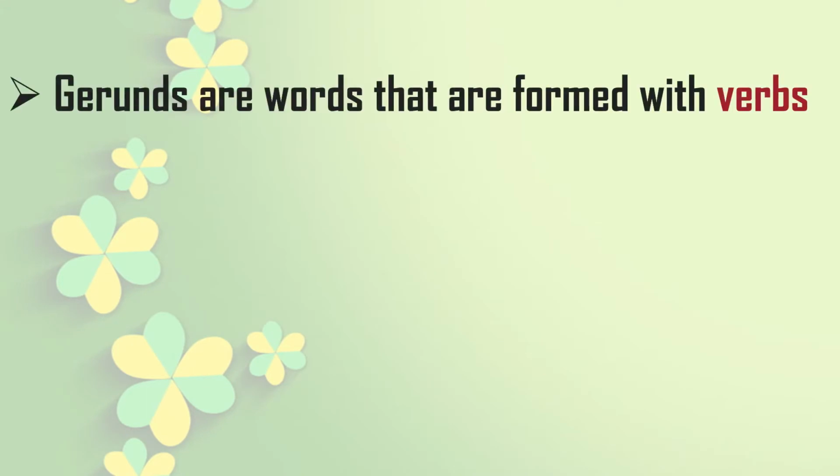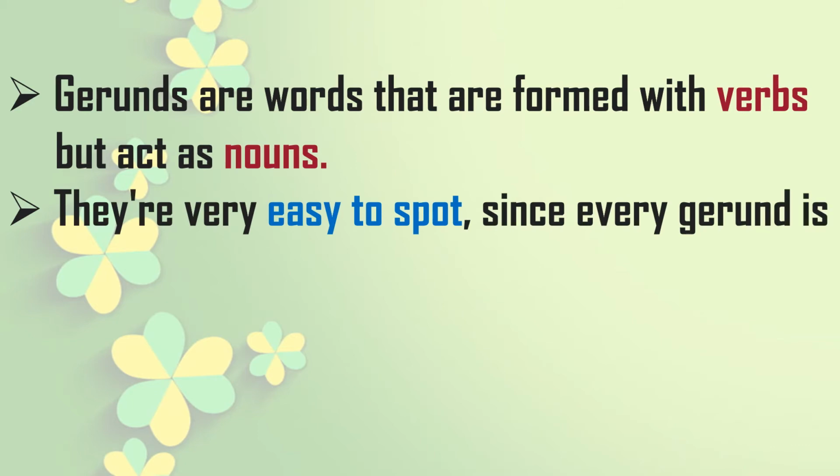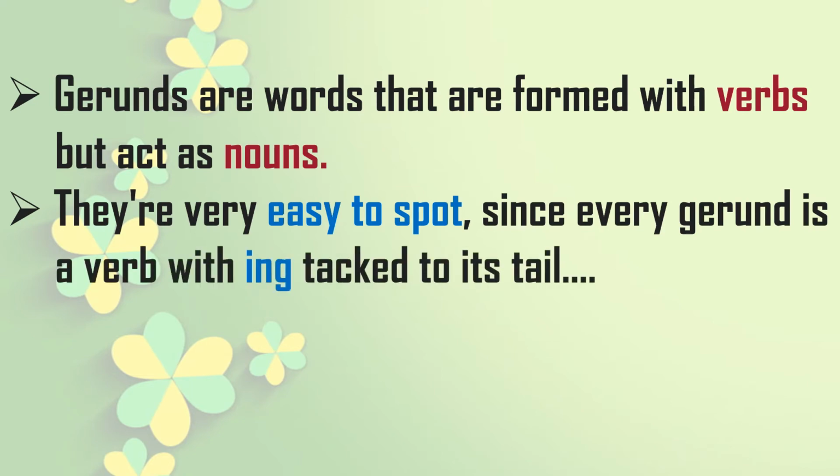Gerunds are words that are formed with verbs but act as nouns. We have seen this earlier. They are formed with verbs but act as a noun, not as a verb, not as an action word in the sentence. How to spot them? They are very easy to spot. In some questions they might ask you to spot the gerunds in a sentence. So what is the trick for that? Since every gerund is a verb with ing tagged to its tail, find the verb in that sentence and see the ing as its tail, so that is a gerund in that sentence. It is very easy to spot.